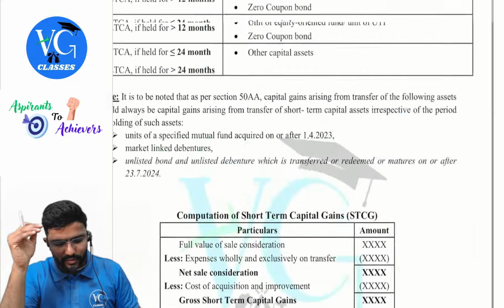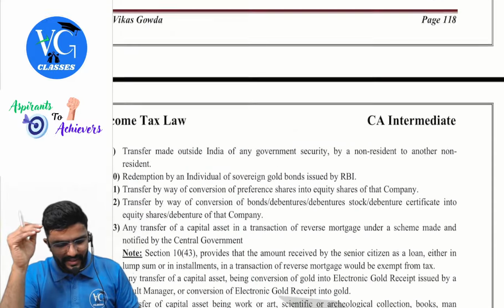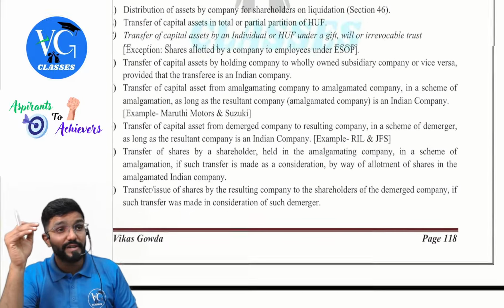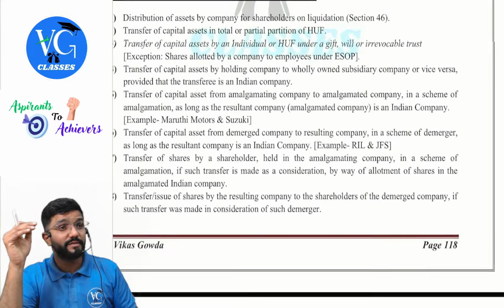Sir, which are those, sir? One by one. See, everything in detail I will not be going into, but a few points definitely where you will require my help. I am helping you out by explaining it. Yes. So transactions not regarded as transfer: distribution of assets by a company to the shareholders on liquidation. Now listen. Each of them I will try to explain with an example quickly. Be attentive, guys, because I will be going a little faster.